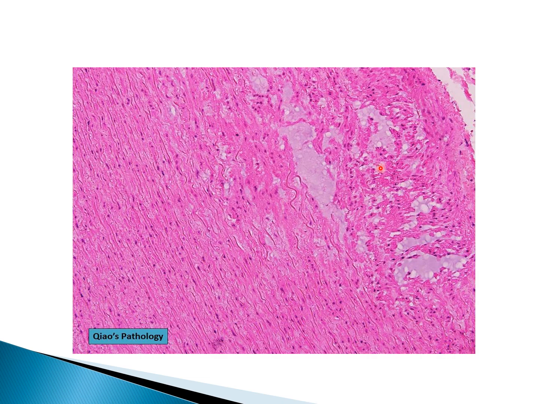And as the name suggests, it is characterized by formation of numerous cystic spaces which contain basophilic extracellular ground substance. You may see focal separation of muscular and elastic tissue in the media, fragmentation of elastic tissue, which we will see by special stains, and there is increased fibrosis of the media.